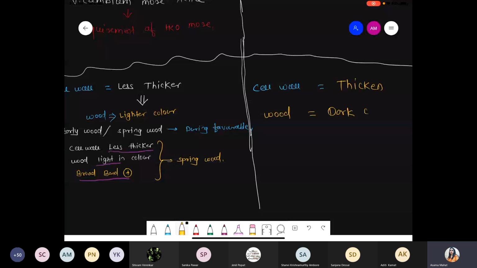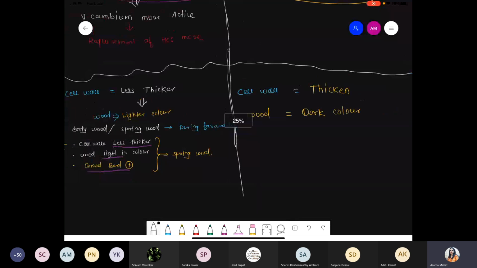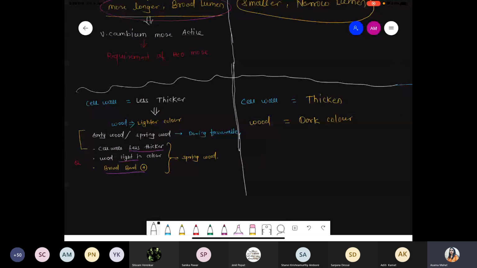Here it was light, now it has become dark in color. And please remember, if such a condition where a thickened cell wall is present, even the wood color is quite dark with a narrow band, such kind of wood is simply called late wood. Exactly the reverse of early wood.